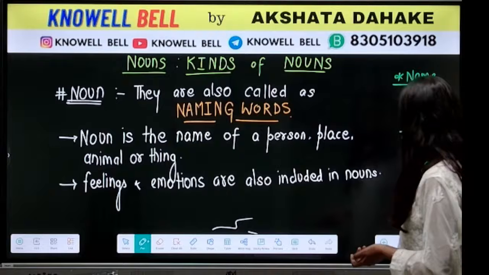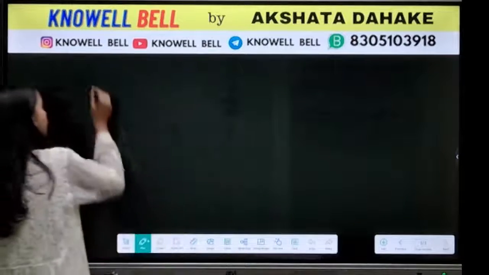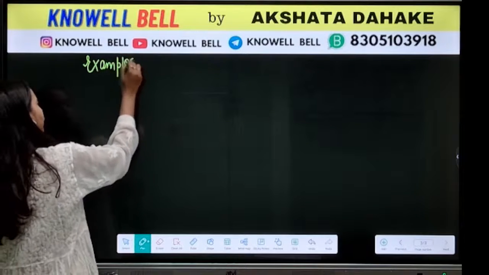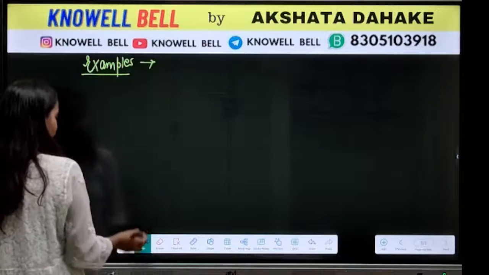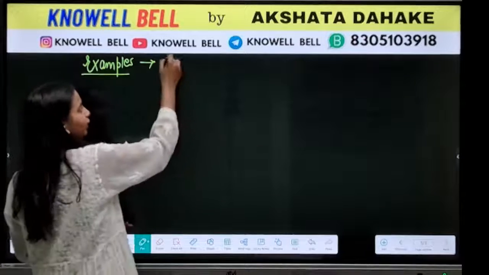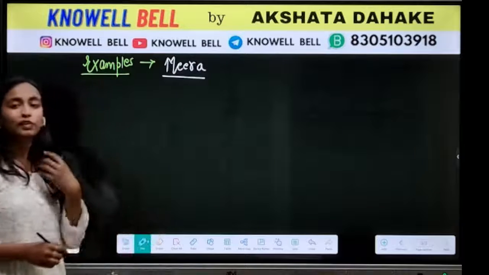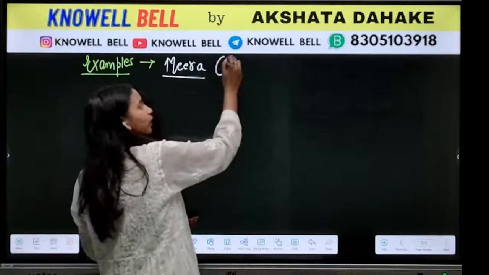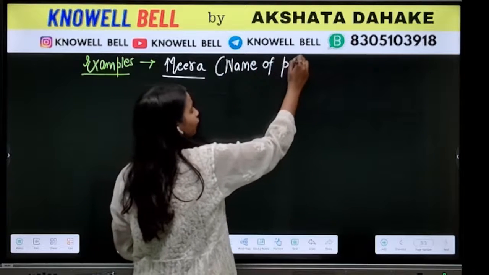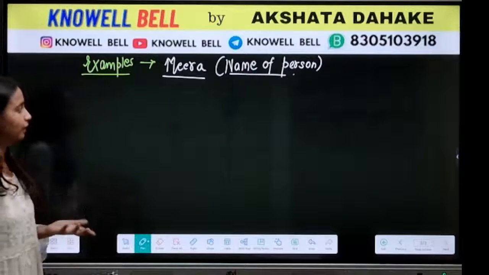If we look at the examples of nouns, what will be the examples of nouns? First of all, if we start with names, it can be anyone's name. Like right now we had Meera in the class. Meera is the name of a specific person, so that's why it became a noun. Why is it a noun? Because it is the name of a specific person.